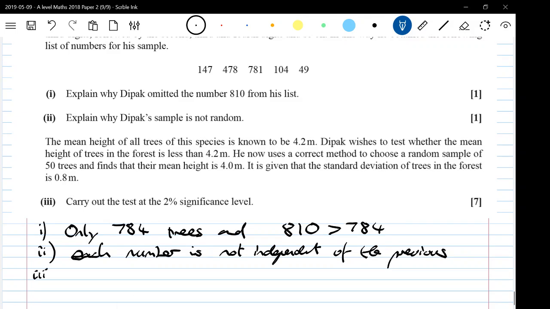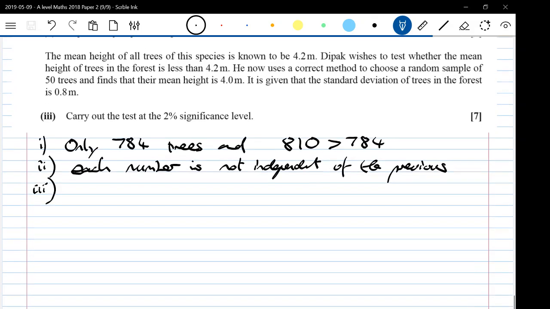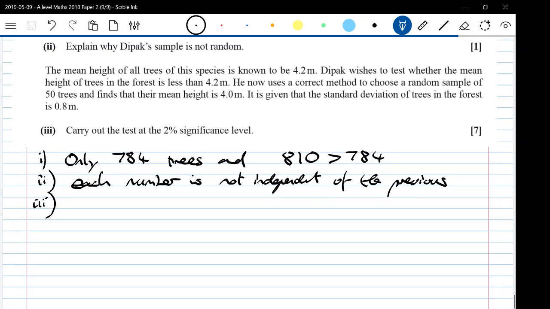Right, now we're on to a lovely hypothesis test. The mean height of all trees is known to be 4.2 meters. He wishes to test whether the mean height of trees is less than 4.2. He now uses a correct method to choose a random sample of 50 trees and finds their mean height is 4. It is given that the standard deviation of trees in the forest is 0.8.